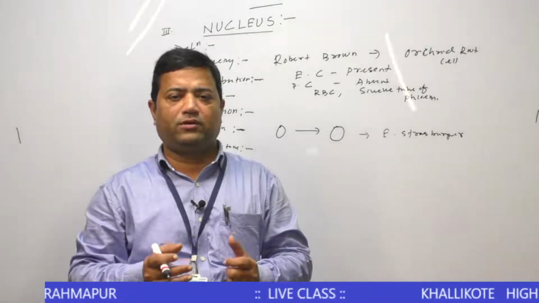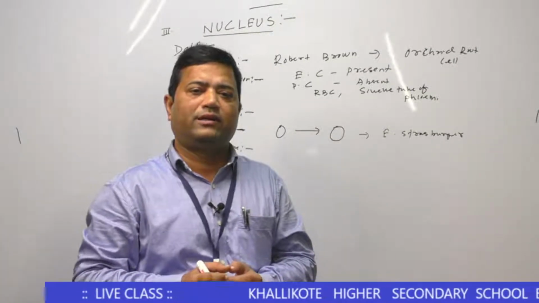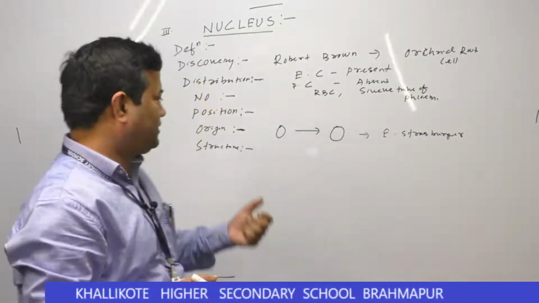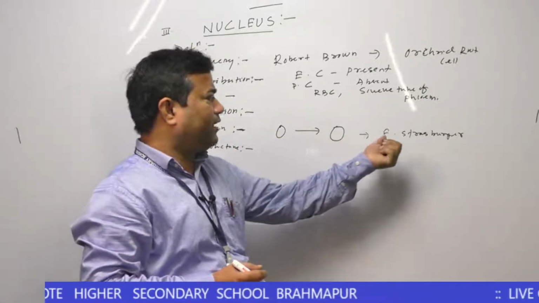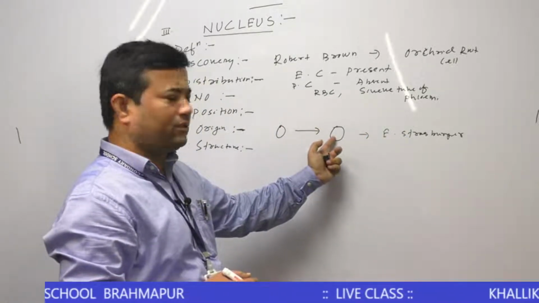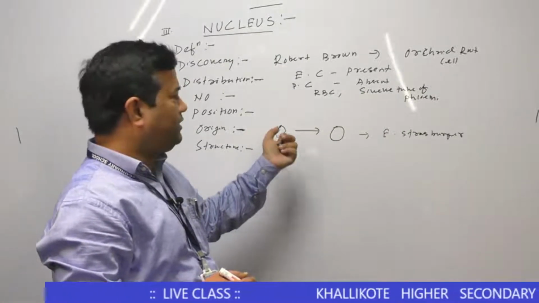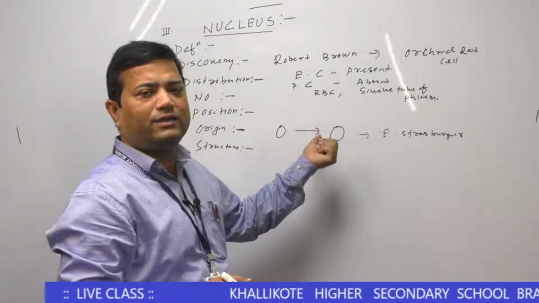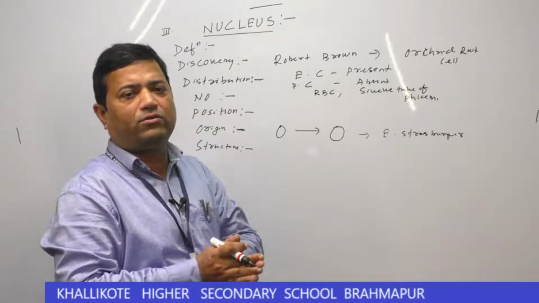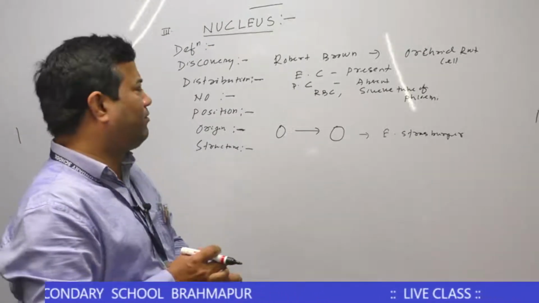We also know the process of karyokinesis, in which the nucleus divides to form daughter nuclei. So this is the concept given by E. Strasburger. He reported that every nucleus originates from a pre-existing nucleus in the process of karyokinesis. Karyokinesis means division of a nucleus into two daughter nuclei. That process is called karyokinesis.